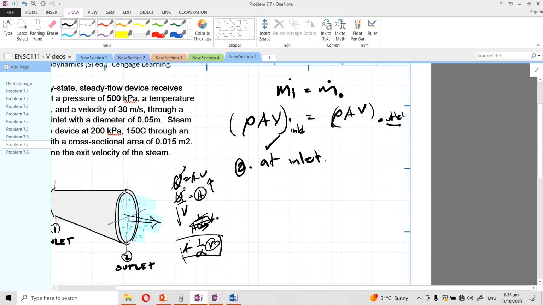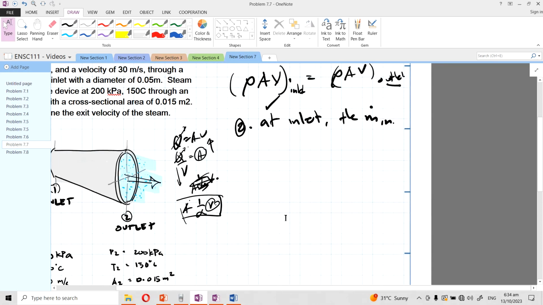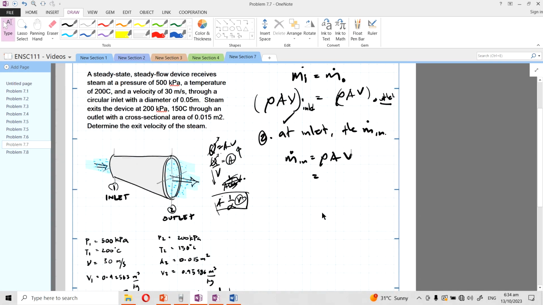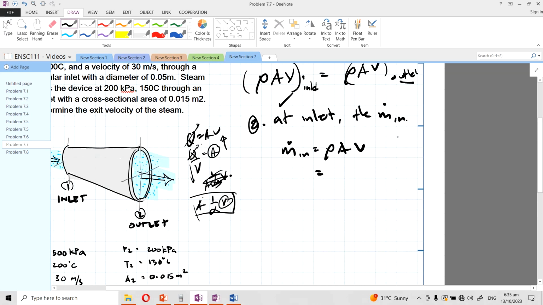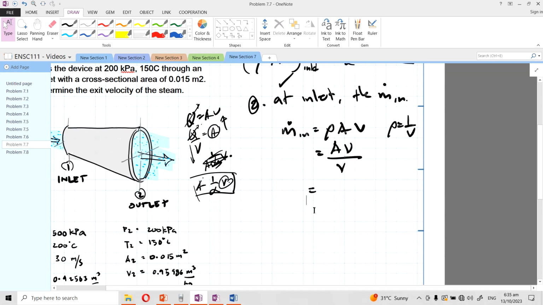Right, so at inlet, the mass flow rate, m dot in, is equal to rho AV, but we don't have this density. What we have is the specific volume. So recall that density is inversely proportional to the specific volume. So that means area times velocity divided by the specific volume. So what's the area?